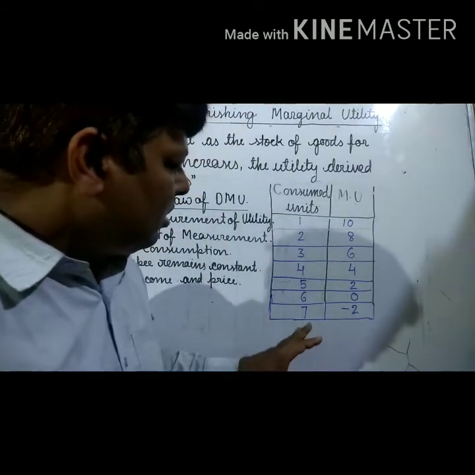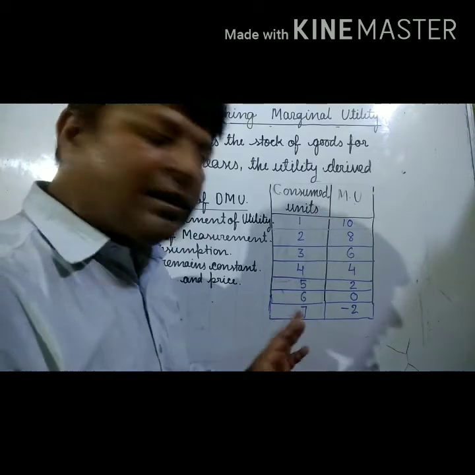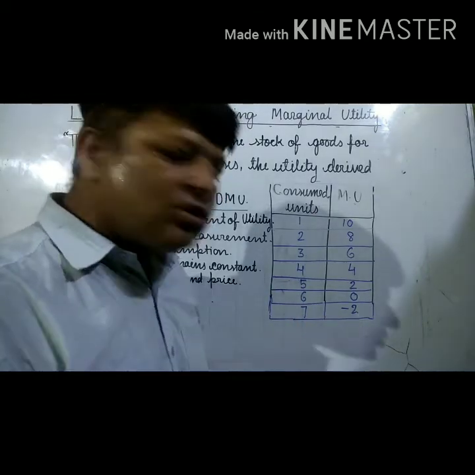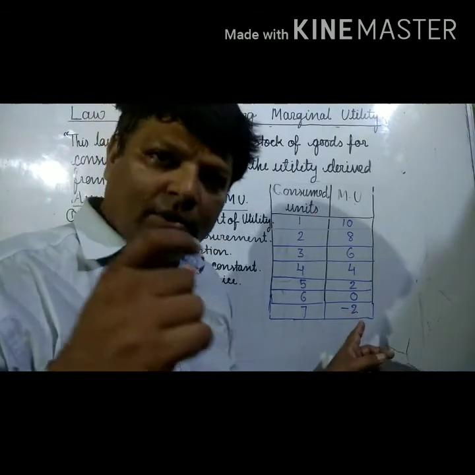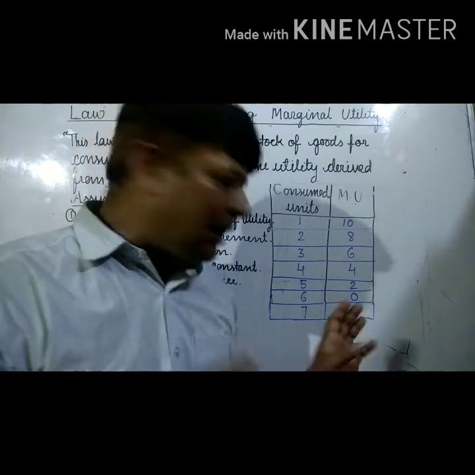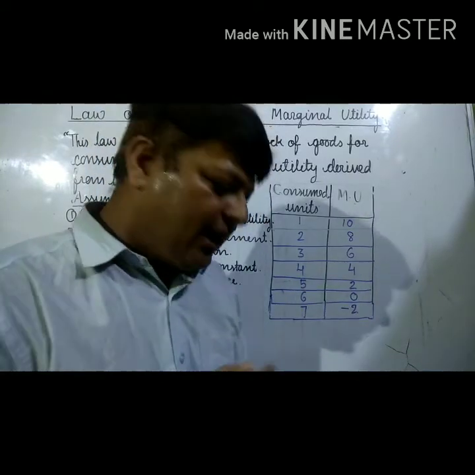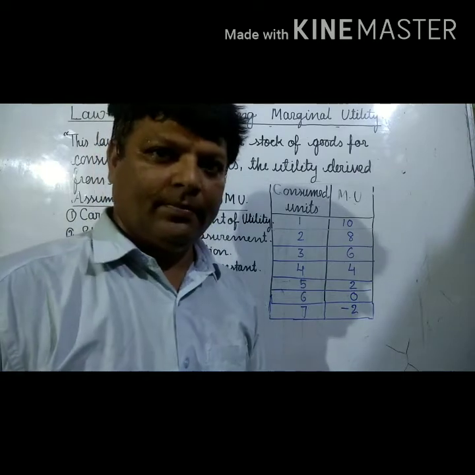And now, when you are consuming 6 Rasgulla continuously at a time, what is going on? You are getting utility, but at the negative level. Now it is dangerous for your body. It is harmful for your body.